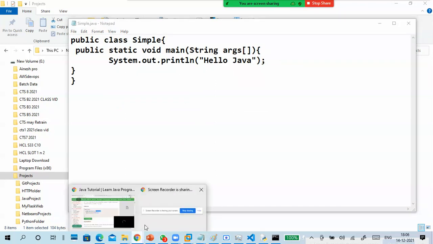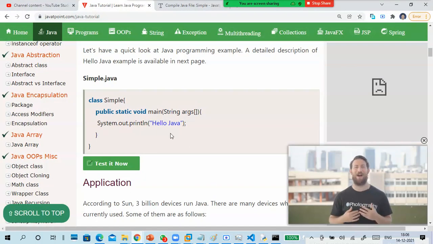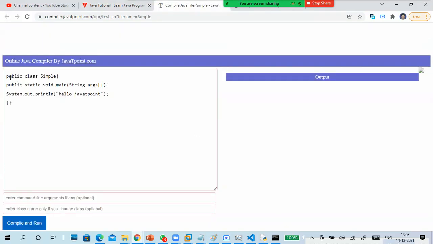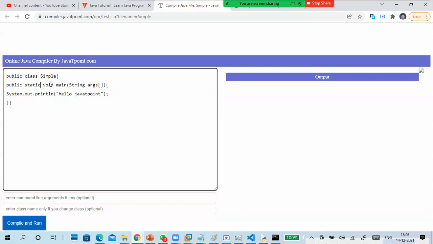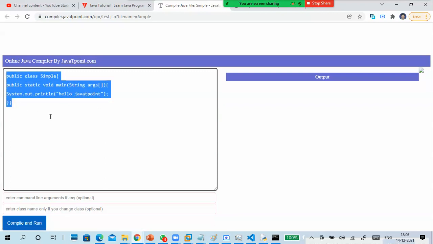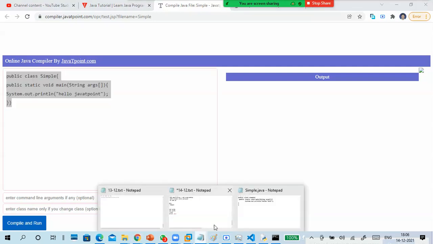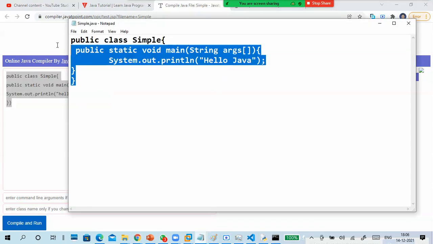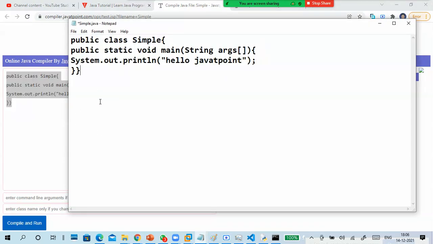Again, check it. The class is simple. Public class simple. What will I do? See, save it. We'll use this one only.